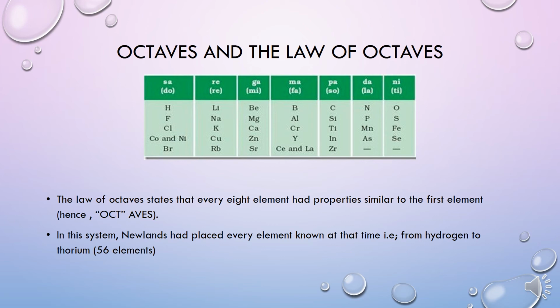His work could not get much recognition as no space was left for undiscovered elements. In this system, Newlands had placed the elements known at that time, from hydrogen to thorium, 56 elements. The noble gases were also not known at that time.